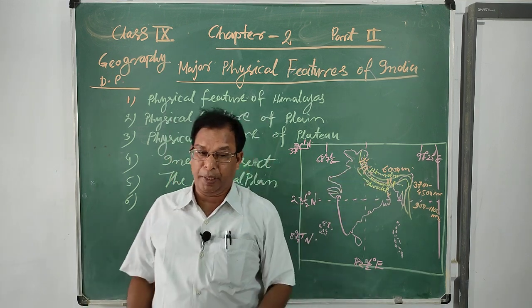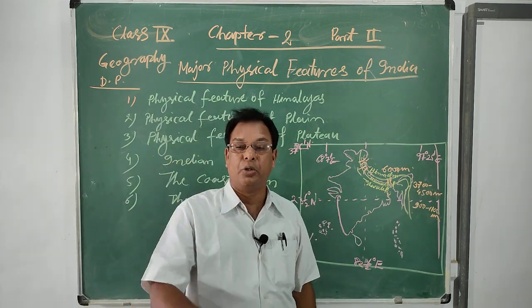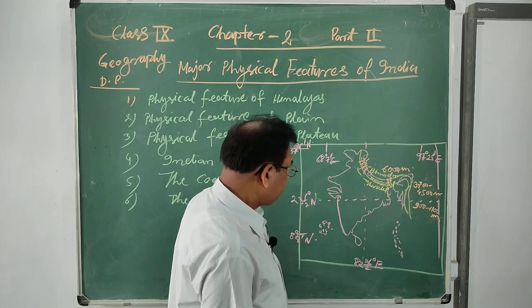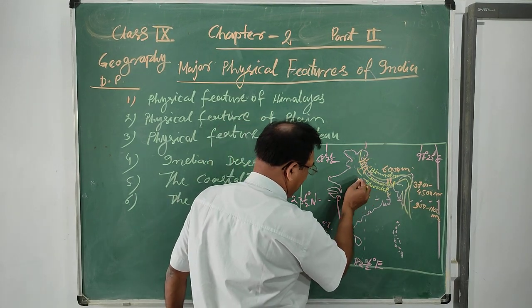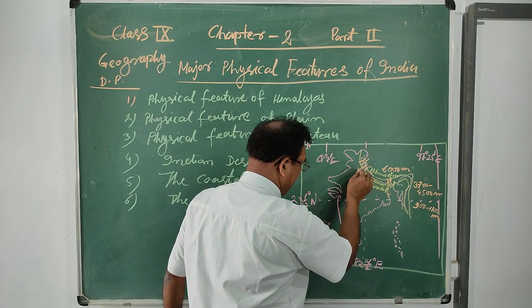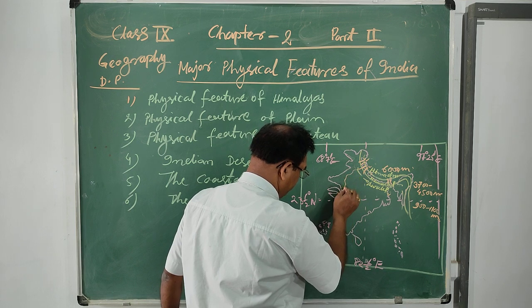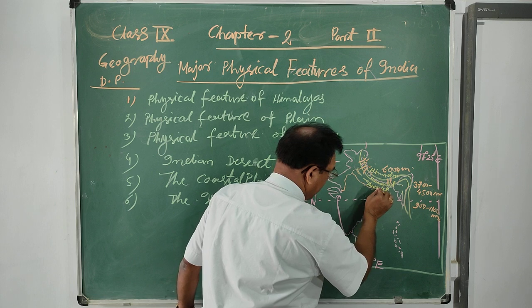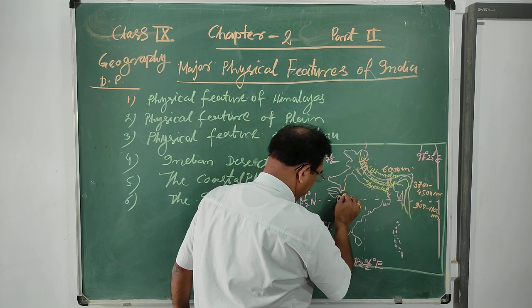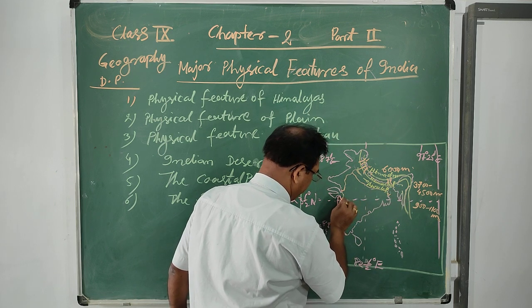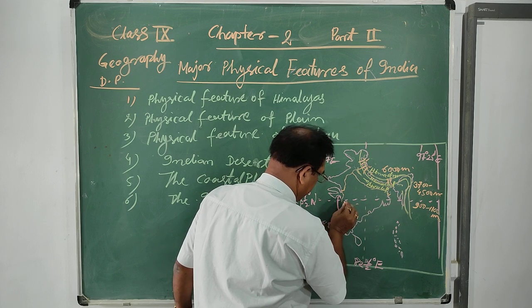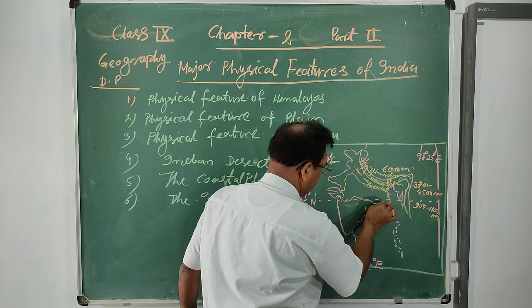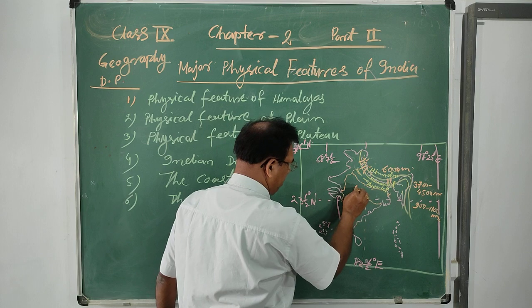The area of the northern plain is 7 lakh square kilometers. Beyond these Himalayan ranges, these regions are known as the plain regions of our country. A big part is the northern plain.